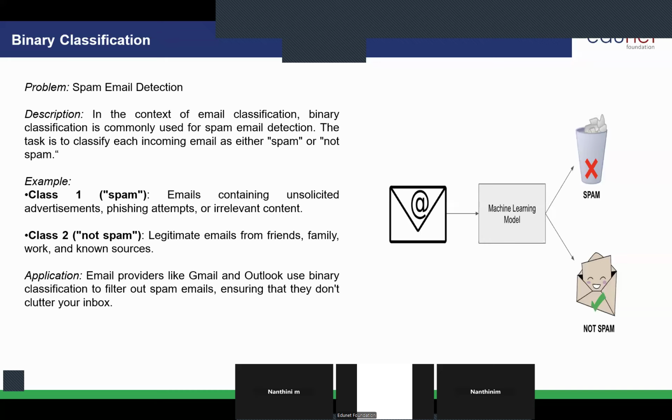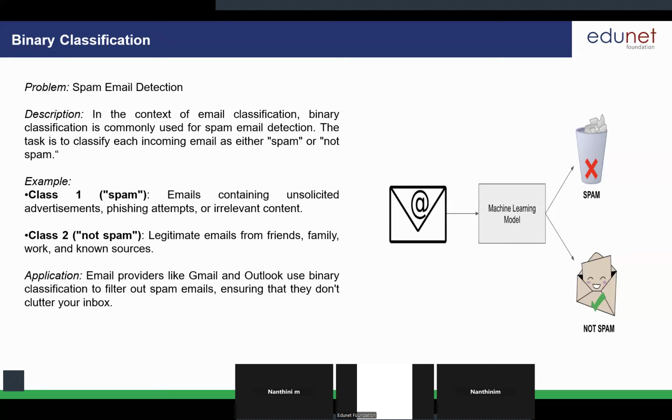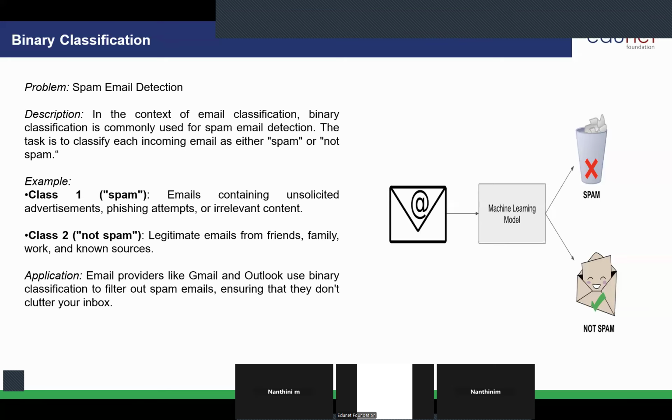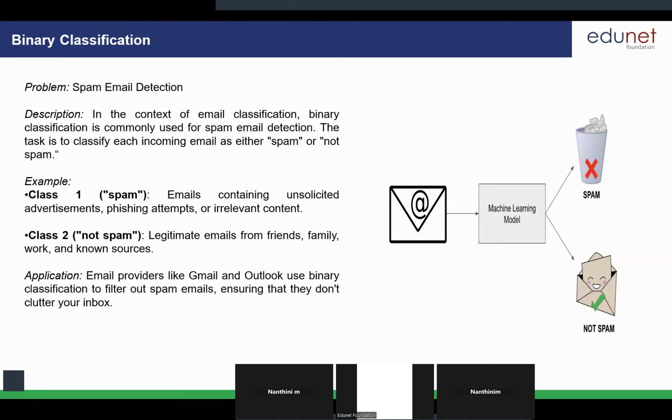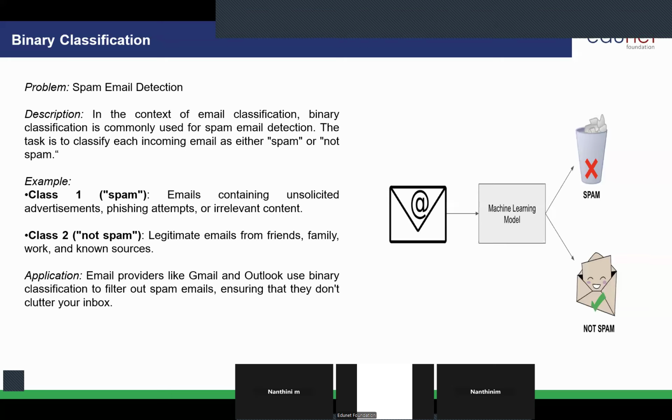When we are talking about binary classification, spam email detection is one such example. We will be dividing the entire data into two different labels. That is, I am trying to classify my email inbox content into two different parts. The first one is spam, the second one is not spam. Labels mean nothing but the output. Here, spam is a label, not spam is a label.